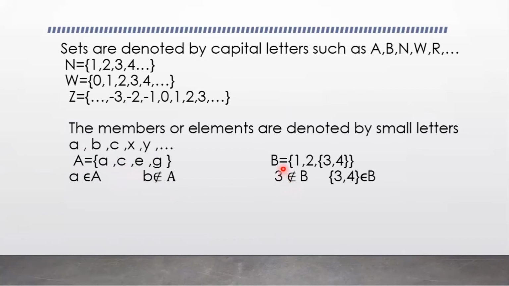Here in this set B, how many elements are in it? Only 3 elements, not 4. Here the elements are 1, 2, and the set {3, 4}. So 3 doesn't belong to the set B. The set {3, 4} belongs to the set B. So sets are denoted by capital letters and elements are denoted by small letters.